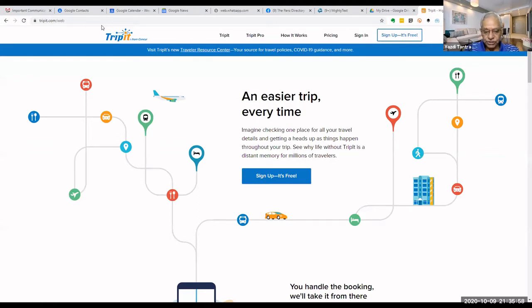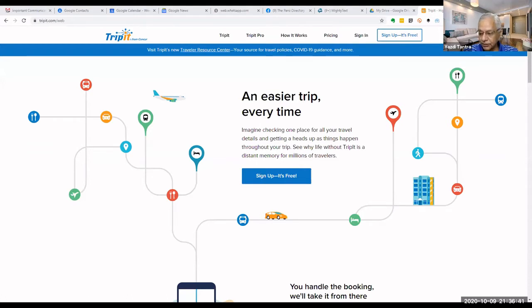Has any one of you seen an airline ticket? The old people would have seen an airline ticket. Have you ever seen an airline ticket of late? The airline ticket is always coming to you by email. The old airline ticket, you remember, a rectangular piece which had multiple copies with a red carbon inside, and something was either written or printed on it. So nowadays, whenever we travel, we don't get an airline ticket. We get a ticket by email.